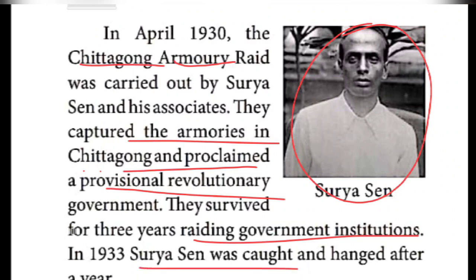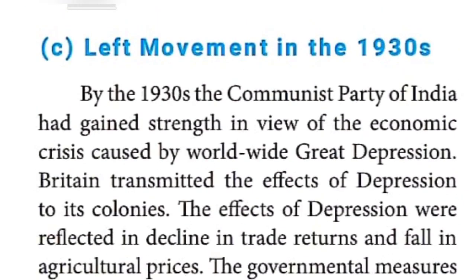In the year 1933, Surya Sen was caught, the past tense of catch, and hanged after a year. Some revolutionary people looted government money, like we learned. This person totally damaged the weapons keeping place called the armory. He captured that armory in Chittagong. So that was the reason. Moreover, he raided government institutions.